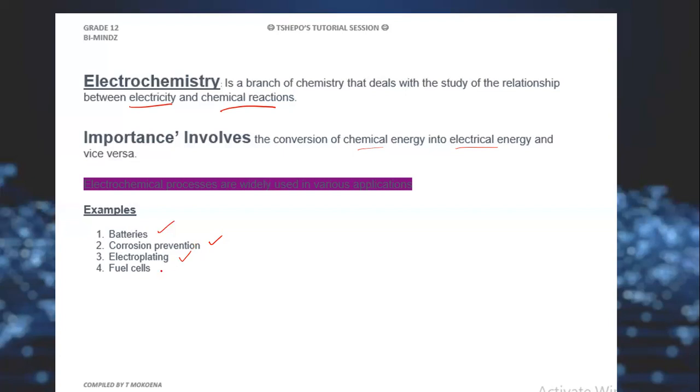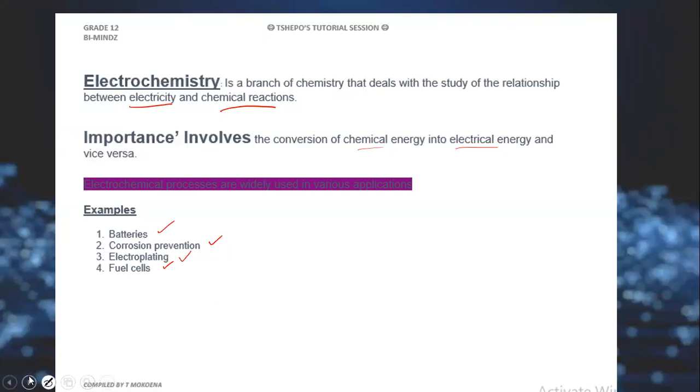And then we have fuel cells. In fuel cells, they use fuel to form electricity, meaning fuels are the chemicals. Those chemicals undergo a reaction, that reaction yields chemical energy, and that chemical energy is then converted into electrical energy. These are just a few examples of electrochemical processes. Remember, these electrochemical processes use the concept of electrochemistry. I hope that was clear.